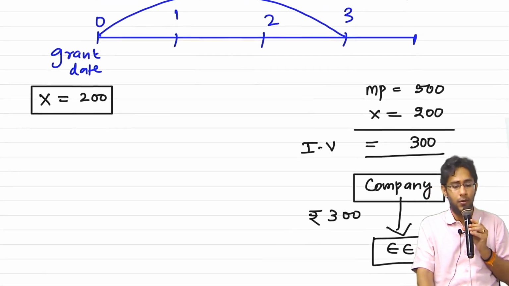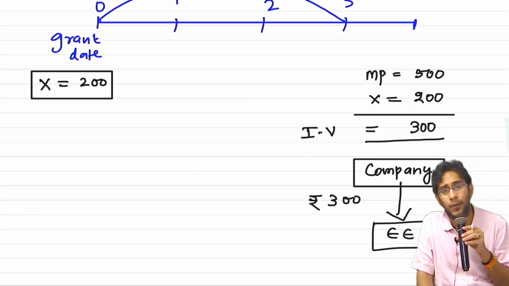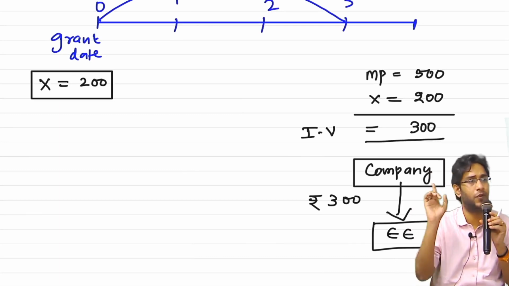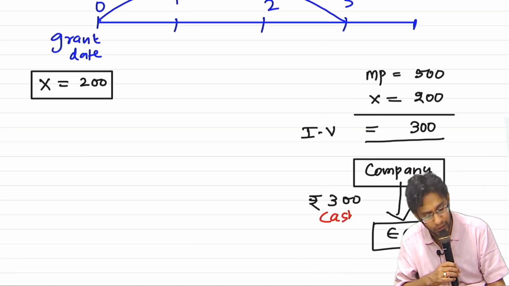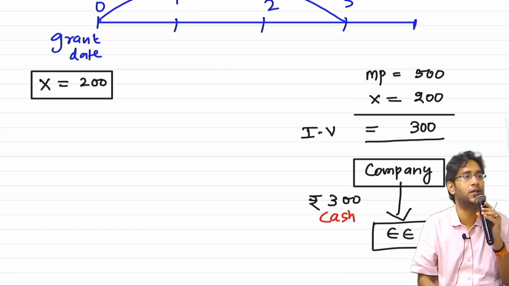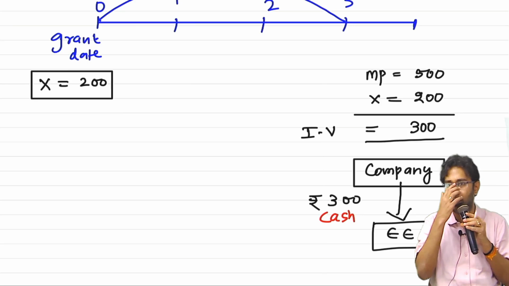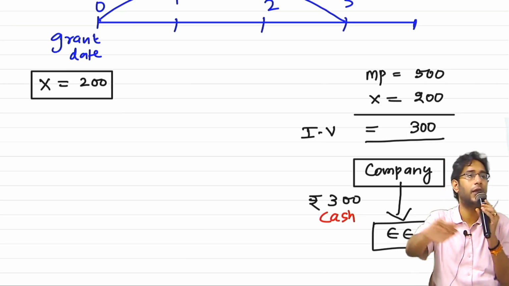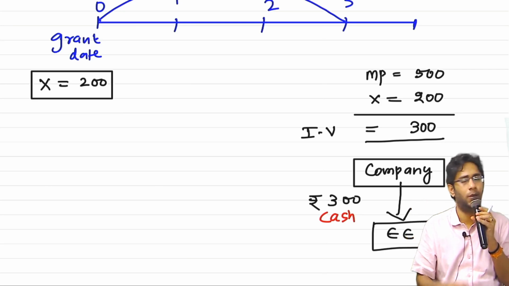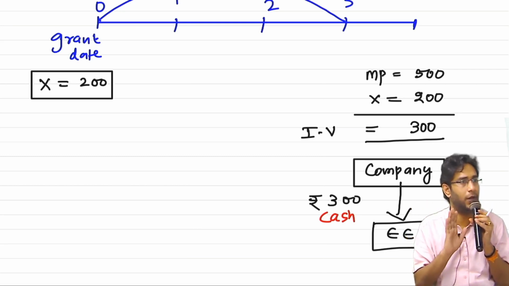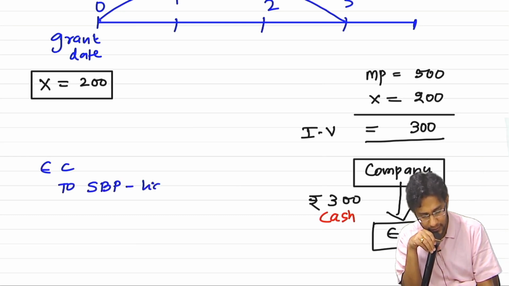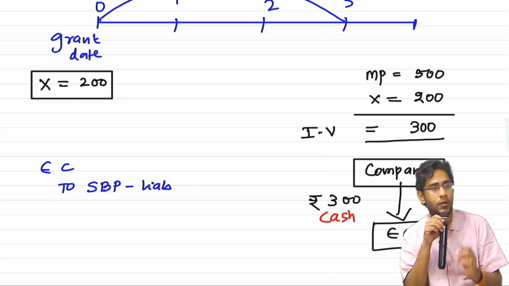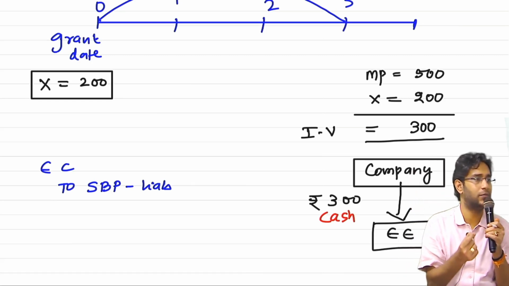Now, the company will pay cash to the employee at a point, and the company knows from day one. So on the first day itself we know that in future we have to pay. The company has an obligation to pay cash. When we have an obligation to pay cash, it will not become an equity instrument at all. It becomes a proper liability. So normal entries, whatever you write, EC to SBP reserve; here you have to write EC to SBP liability. Instead of SBP reserve, every year you have to create an SBP liability.